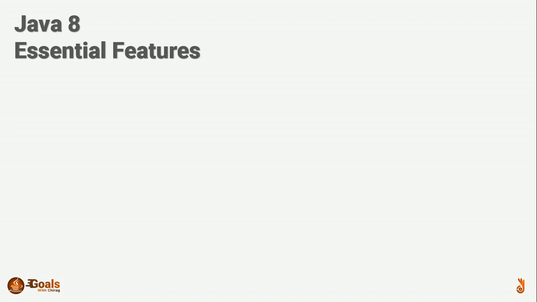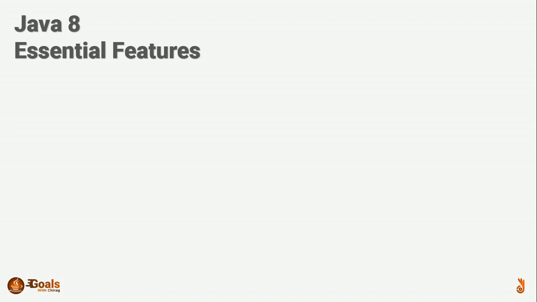Among the major changes, I am going to cover some notable features in this video and upcoming video series. Actually, I am going to cover the introduction section of some notable features in this video and will deep dive into each feature in this series of Java 8 essential features.